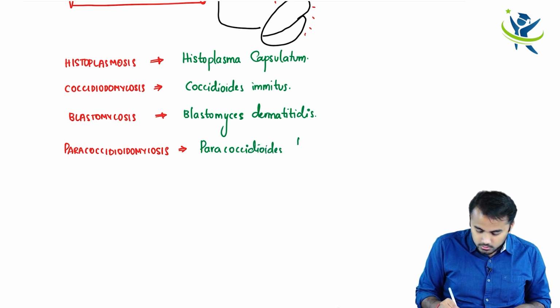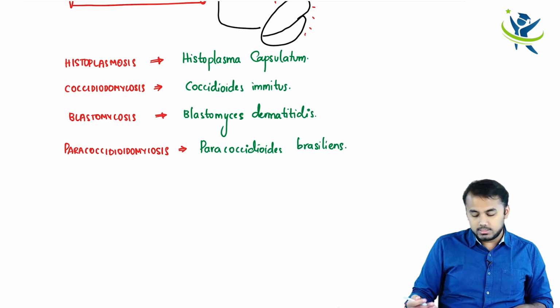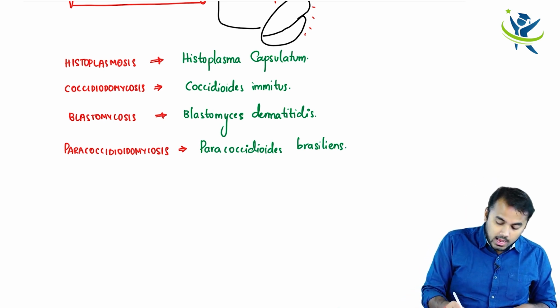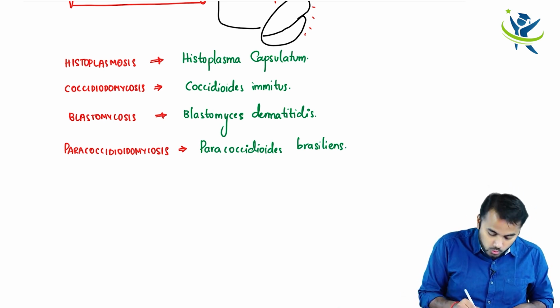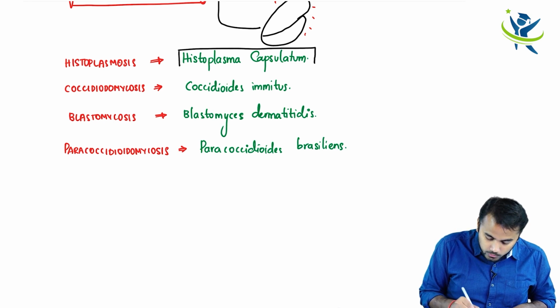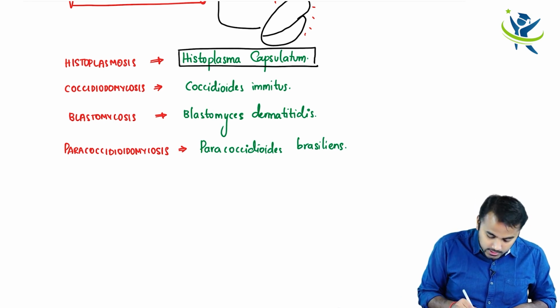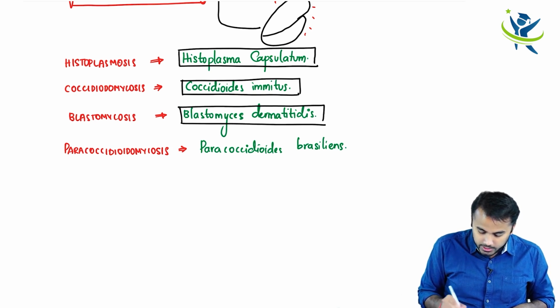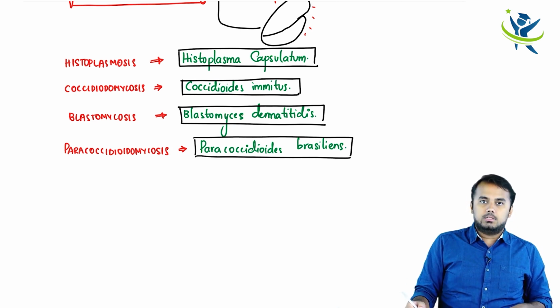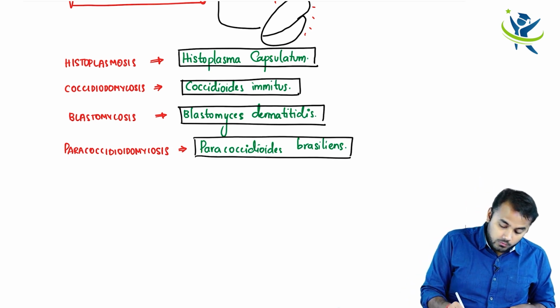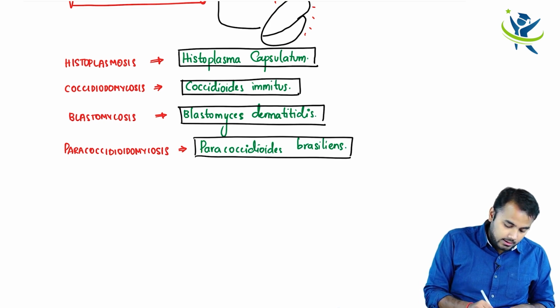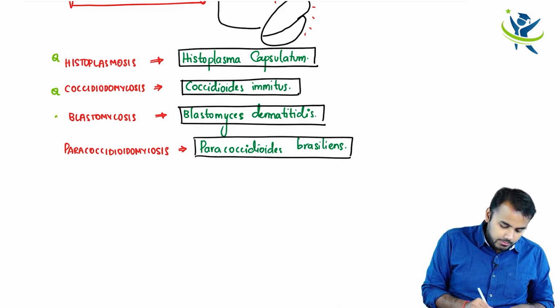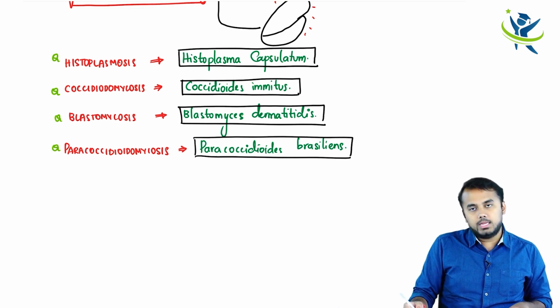So these are the 4 important things which you have to know. So one is caused by Histoplasma capsulatum, the next one is Coccidioides immitis, the next one is Blastomyces dermatitidis, and the last one is Paracoccidioides brasiliensis. So these things you have to know. Why? Because as usual, these can be an MCQ, right?